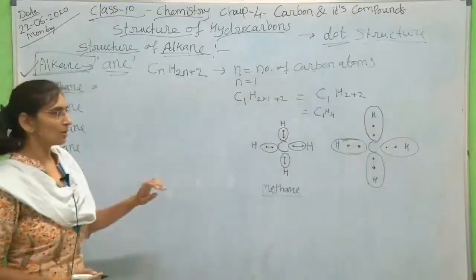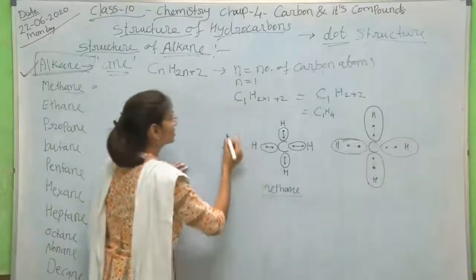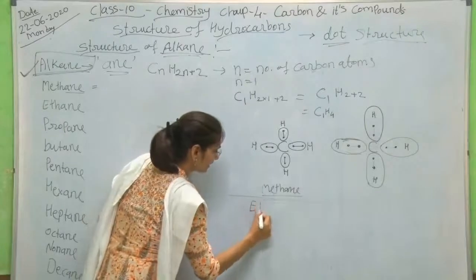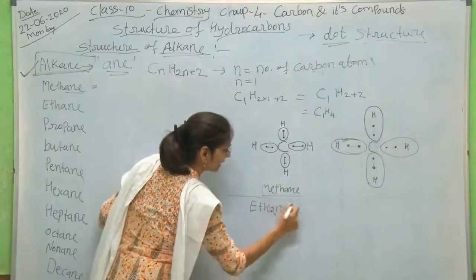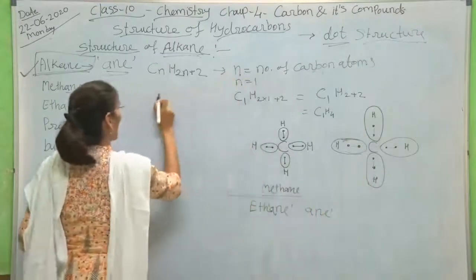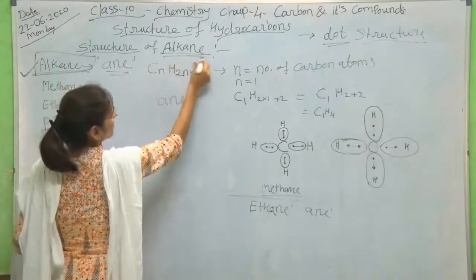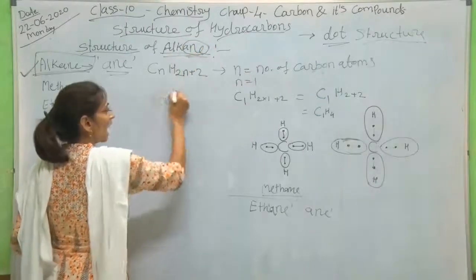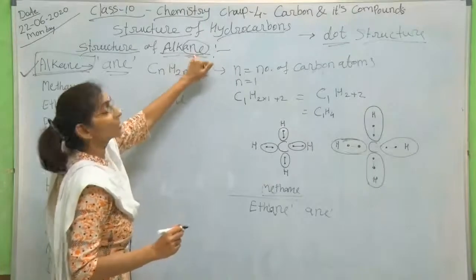So similarly we will see the second structure, ethane. What is the number of carbons in ethane? We will see the structure of ethane. This 'ane' is the suffix of alkane: alk and then ane attached, this is the suffix. And from this suffix we can say it is the functional group.